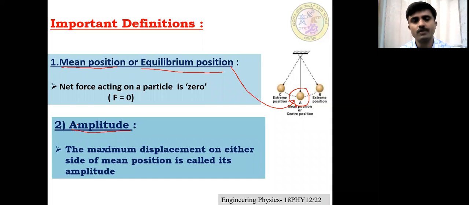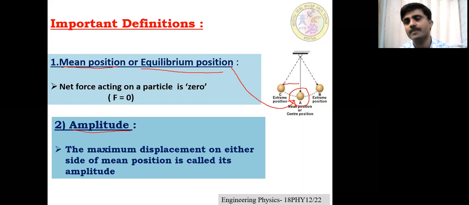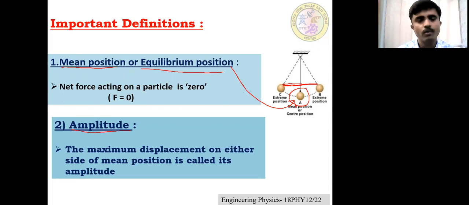Second one, amplitude. What is amplitude? Amplitude means the maximum displacement of a particle from the mean position. Look here, the maximum displacement of a particle from the mean position we call the amplitude of the motion. You may measure it on either side of the mean position. I will repeat once again. Amplitude is the maximum displacement of a particle on either side of the mean position.